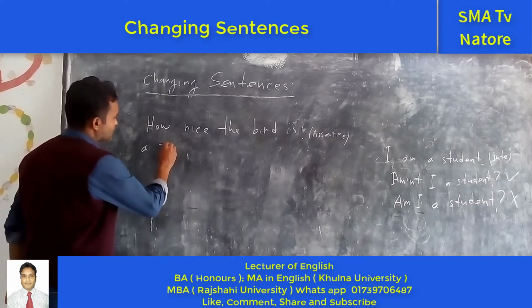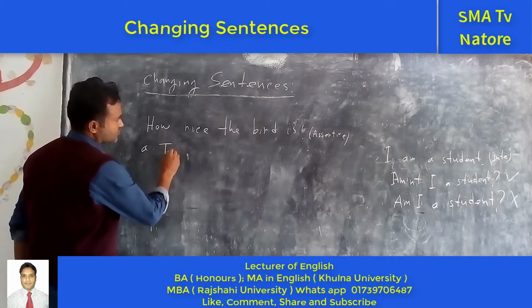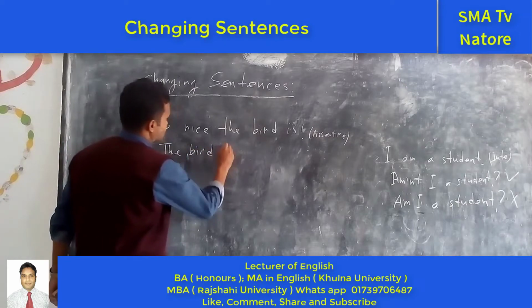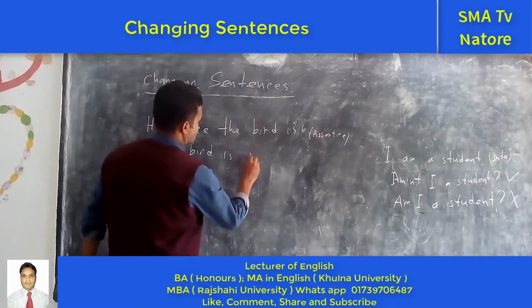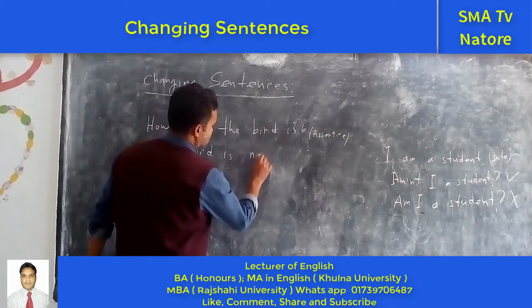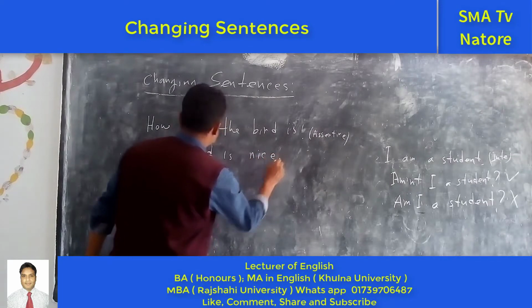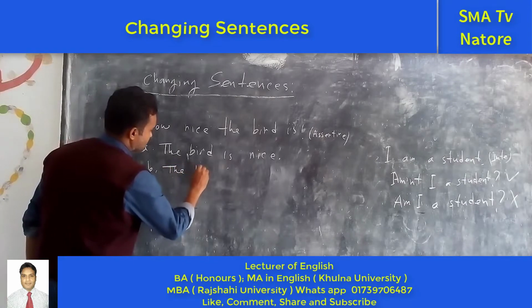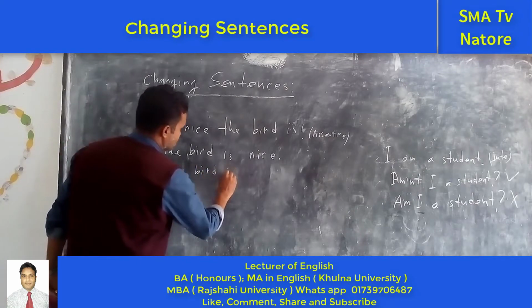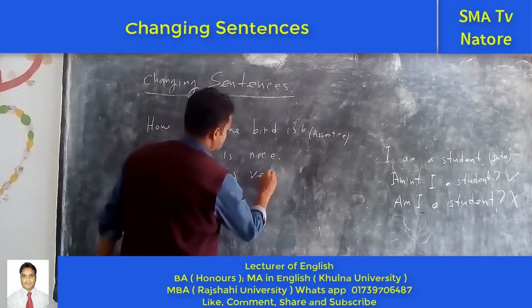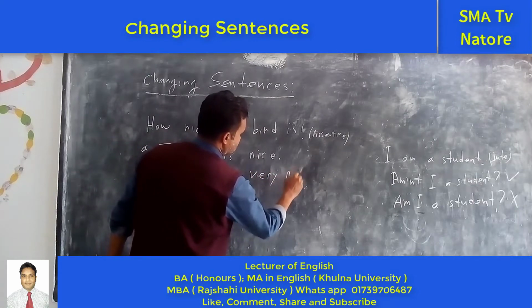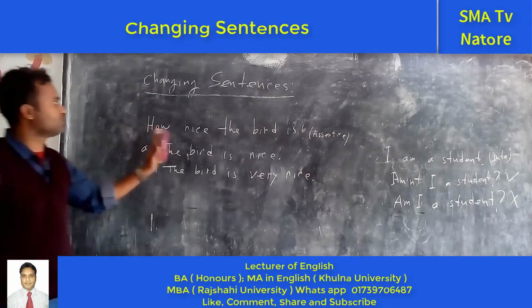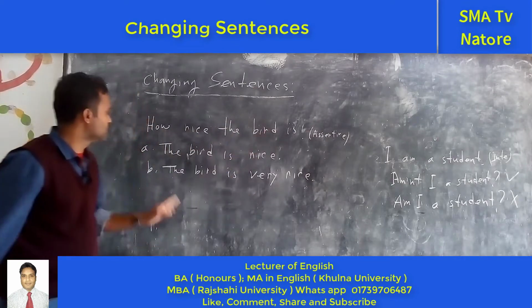What is the? Which one is the right answer? How nice the bird is.